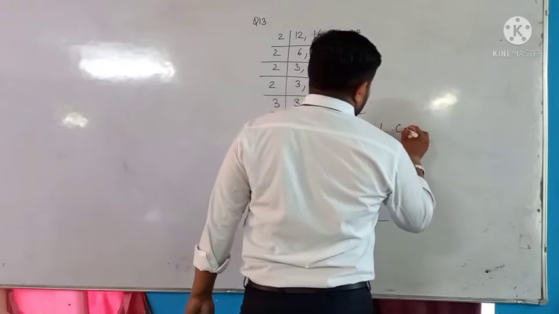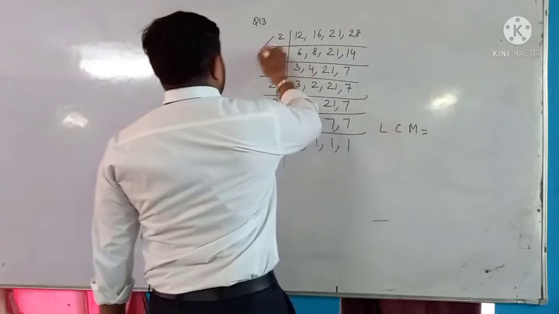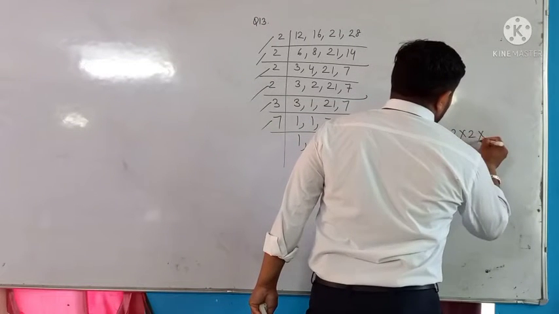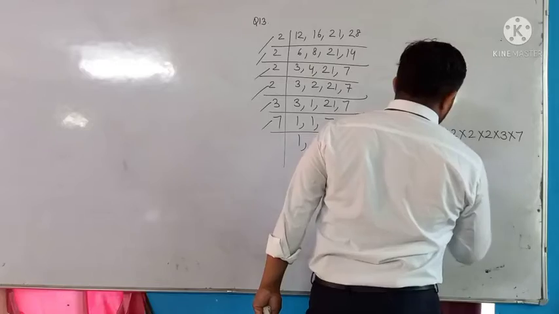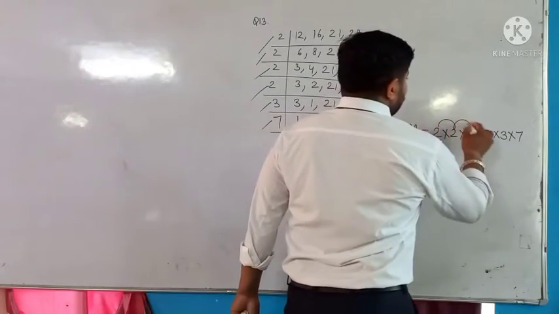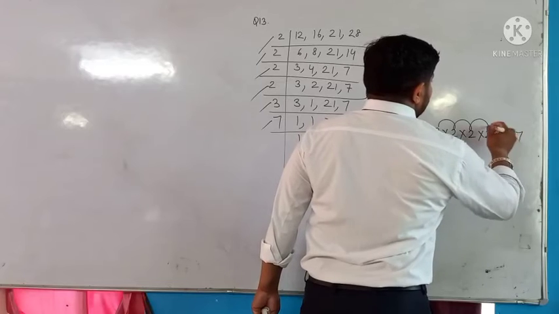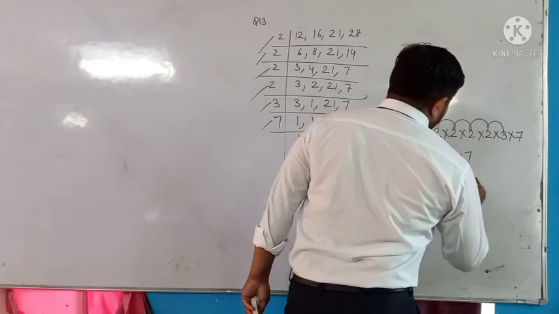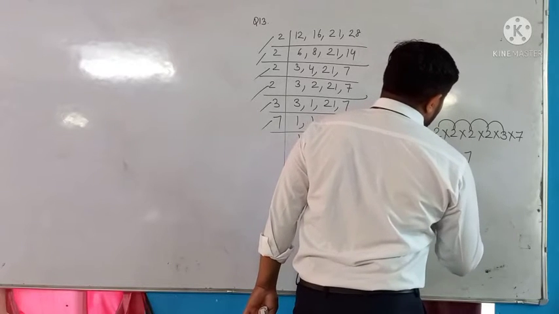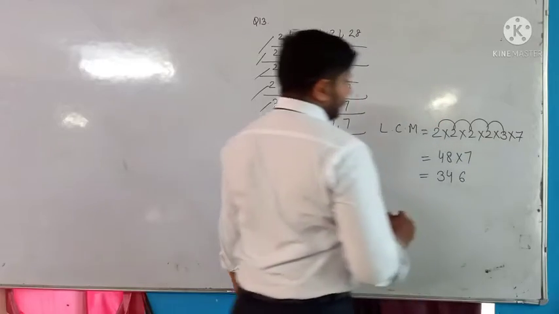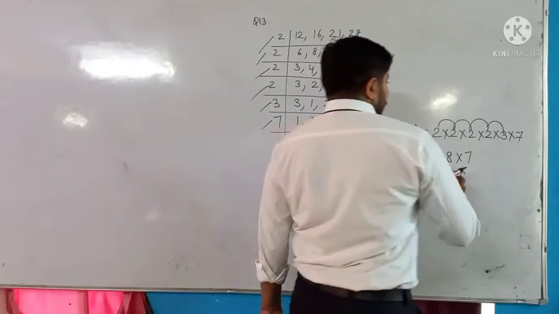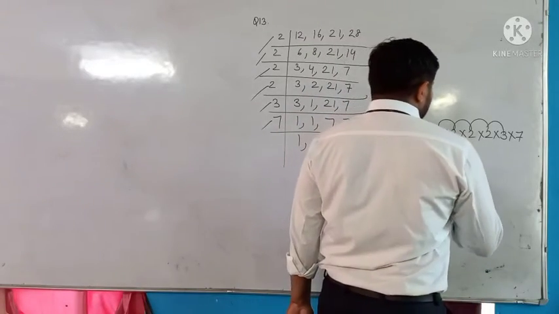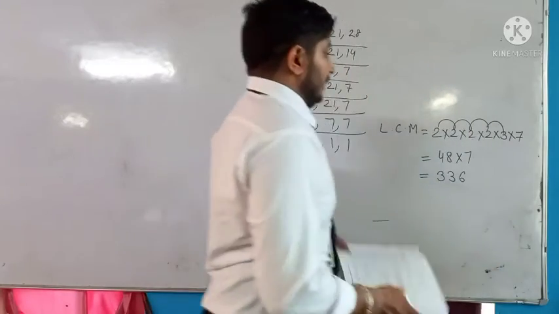So what is your LCM? The LCM is the multiplication of 2, 2, 2, 2, 3 into 7, means 2 four times and 3 into 7. 2 twos are 4, 4 twos are 8, 8 twos are 16. 16 threes are 48. 48 into 7: 7 eights are 56, 5 carry, 7 fours are 28 and 5, 33.